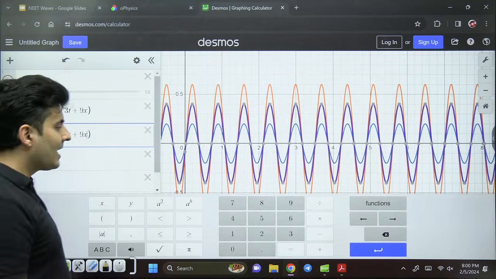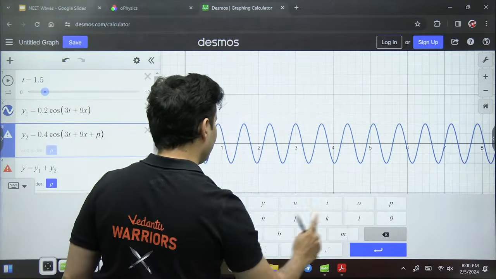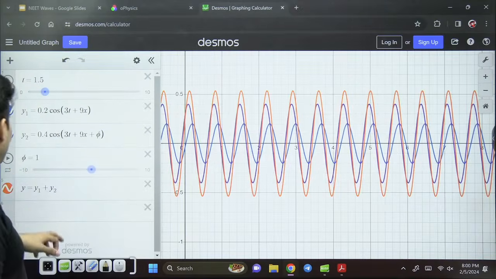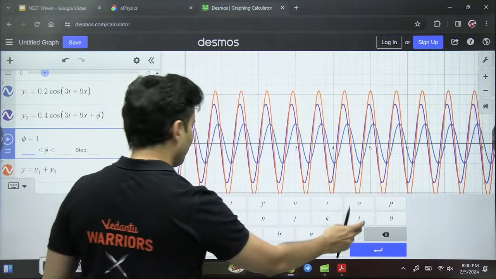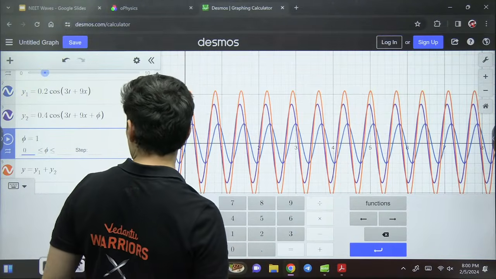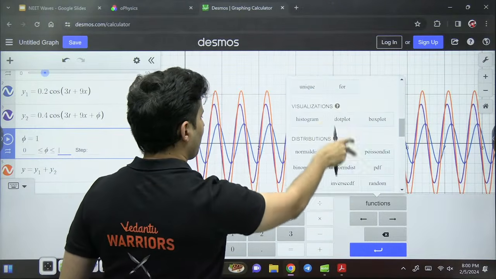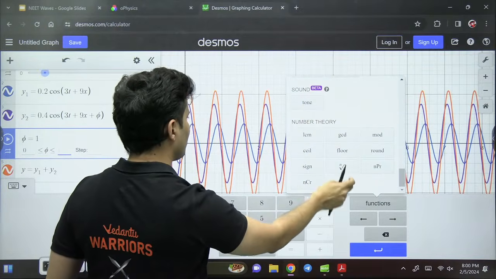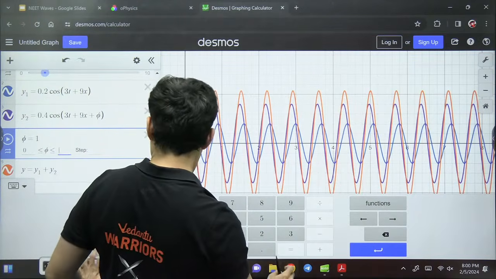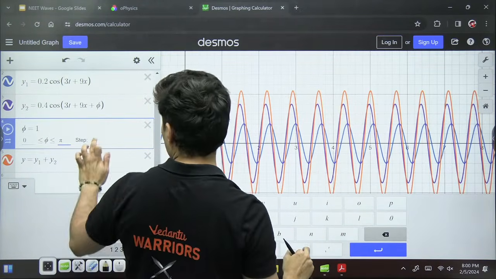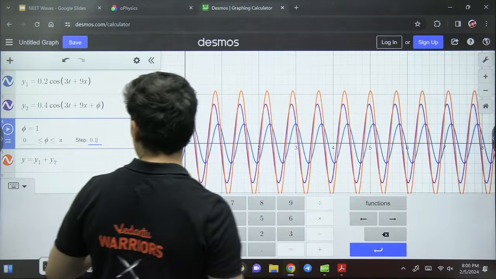What if I create some kind of phase difference phi? I create some phase difference phi, and look at this now. My value of phi will be anywhere from 0 to pi. Let me write pi. Yes, pi is there. And in steps of, let's say, 0.1.